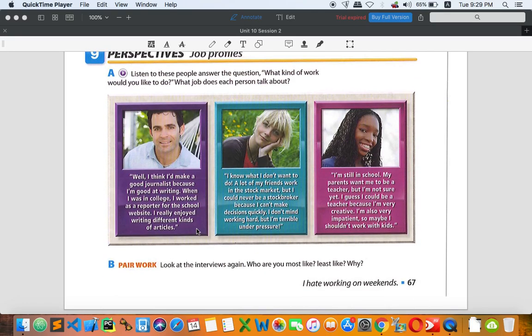The first person: "Well, I think I'd make a good journalist because I'm good at writing. When I was in college, I worked as a reporter for the school website. I really enjoy writing different kinds of articles." So because he is good at writing, he would like to be a journalist, reporting news.